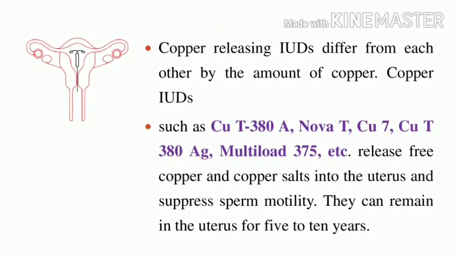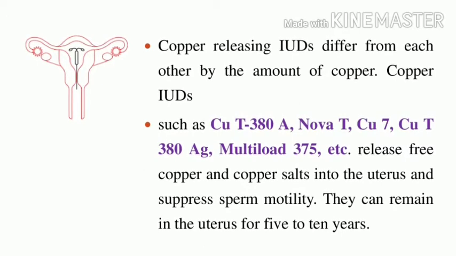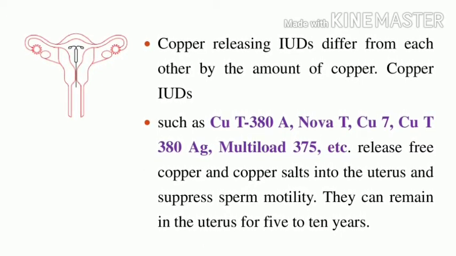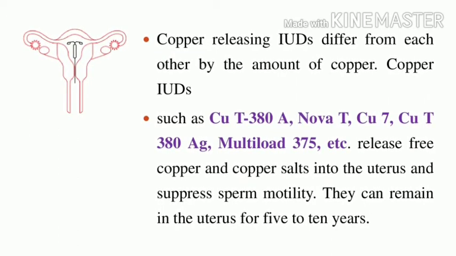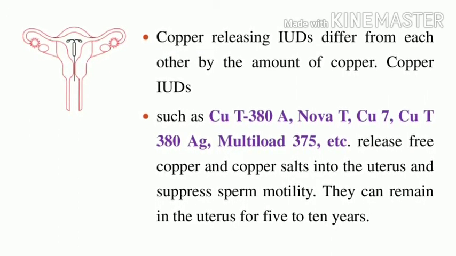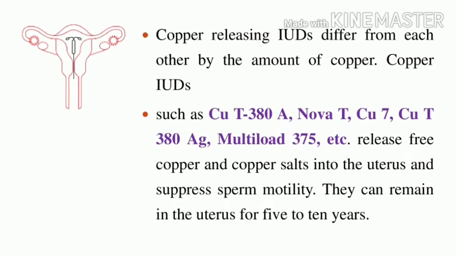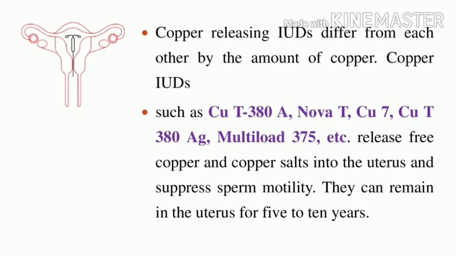These copper salts in the uterus suppress sperm motility. This is an important one-word answer. What is the role of the copper salts? They suppress the sperm motility. They remain in the uterus for 5 to 10 years. So what is the validity of the copper T? That is 5 to 10 years. Can you understand?